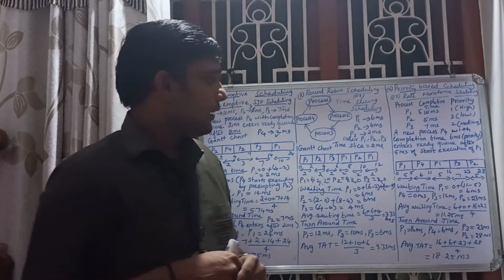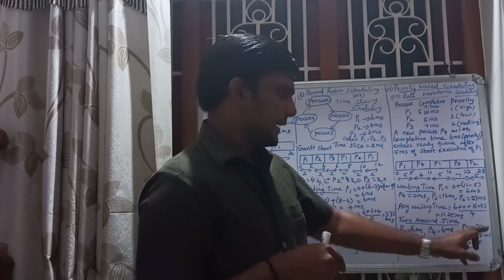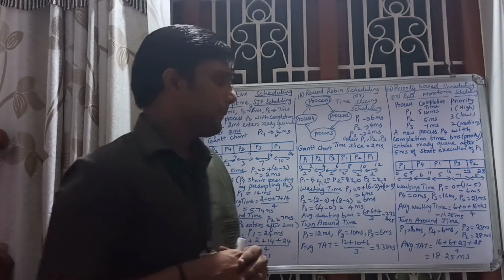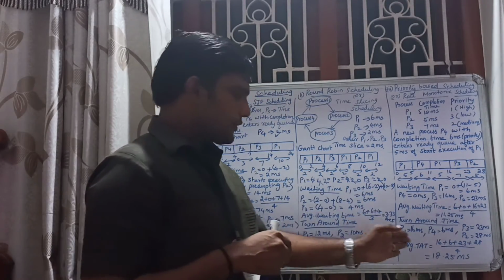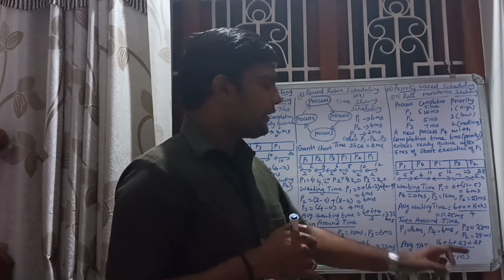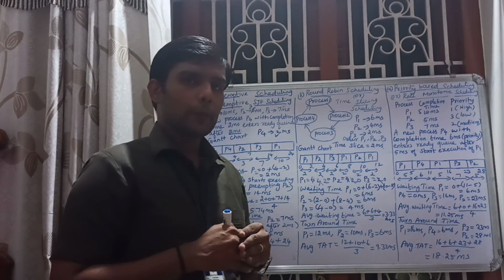Then for P3, 23 millisecond. For P2, 28 millisecond. Okay. Next, the average turnaround time, you just add all the 4 and divide by 4, you are getting 18.25 millisecond. Okay. This is the average turnaround time.